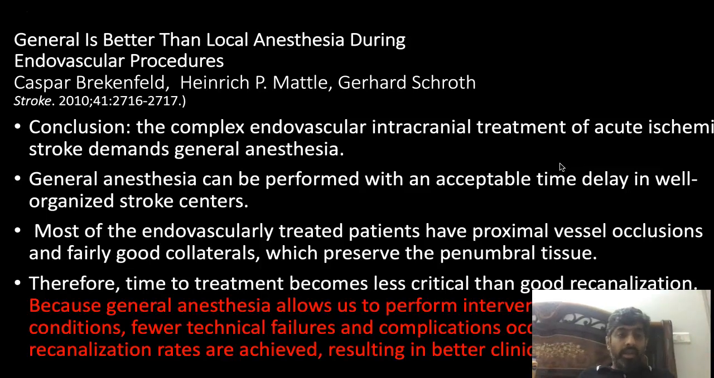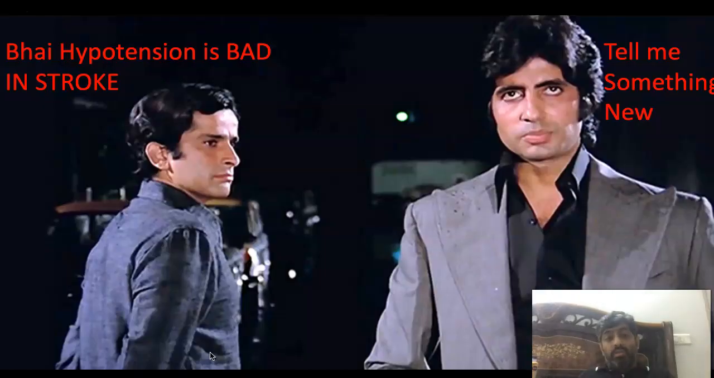If you look at this, there is one previous study as well, in which they say that general is better than local during endovascular procedures. That is overall for all endovascular procedures. It is not specific to mechanical thrombectomy because that study was done in 2010. Why do they say general anesthesia is better? Because general anesthesia allows them to perform interventions under optimal conditions, as I already stated. Fewer technical failures and complications occur and higher recanalization rates are achieved, resulting in better clinical outcomes. So, hypotension should be avoided.